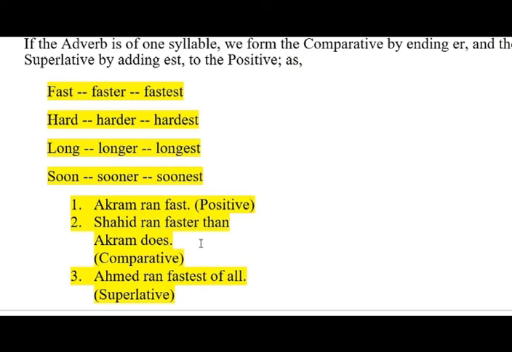Here, faster is the comparative degree of adverb because faster is also a modifier of the action. Action is ran. Third sentence, Ahmad ran fastest of all. Here, fastest is the superlative degree of adverb because fastest is the word that modifies the action ran.